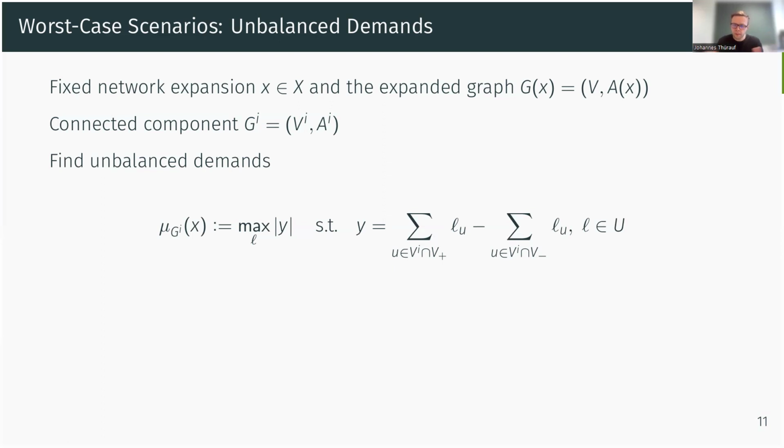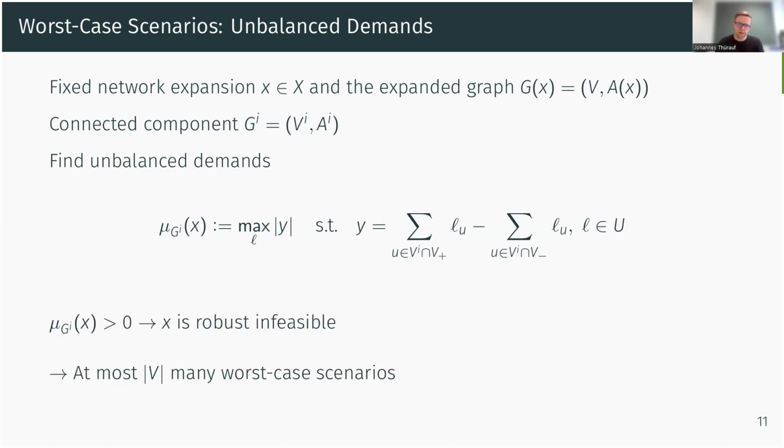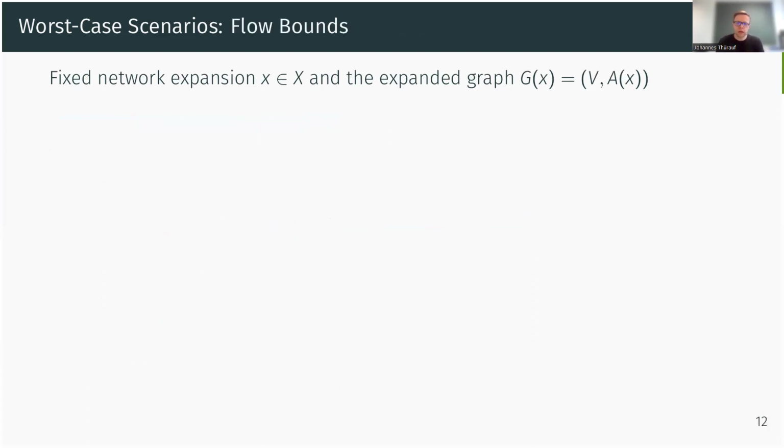So these are very simple worst case scenarios that do not rely on the underlying flow model, but if the objective value of these LPs is positive, then you directly know that your network is not robust and feasible, and you have a violating scenario. And at most, we have to solve as many of these worst case scenarios as there are nodes. So this was, I would say, the easiest worst case scenario. And we now move on to the second and third class, about the worst case regarding the flow and potential bounds. And here we have a very nice trick.